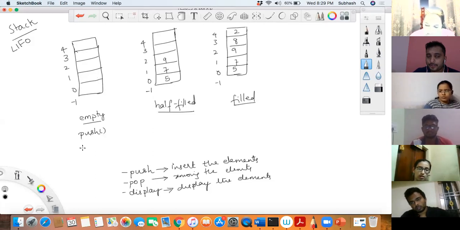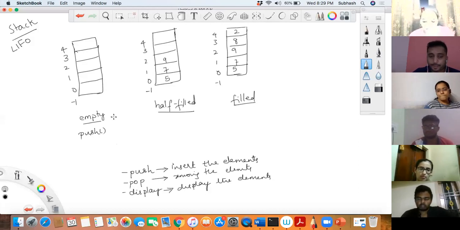Error. Yes, so basically you must display an error saying, look boss, the stack is empty, I will not be able to pop, so please say push or something else. So I'll be able to do only a push but not a pop or display. Display cannot be done either, because for displaying also you need elements. Okay with this? Now, when it is half filled, what all operations can you do?